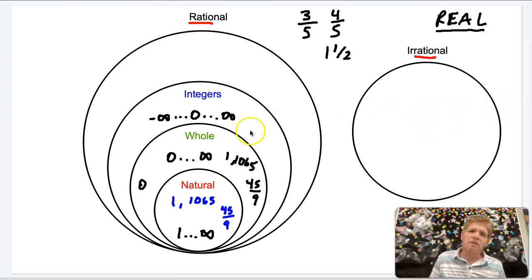So we might have an integer of 5. 5 is an integer. It's a whole number. We also have its opposite, negative 5. Those are also integers.